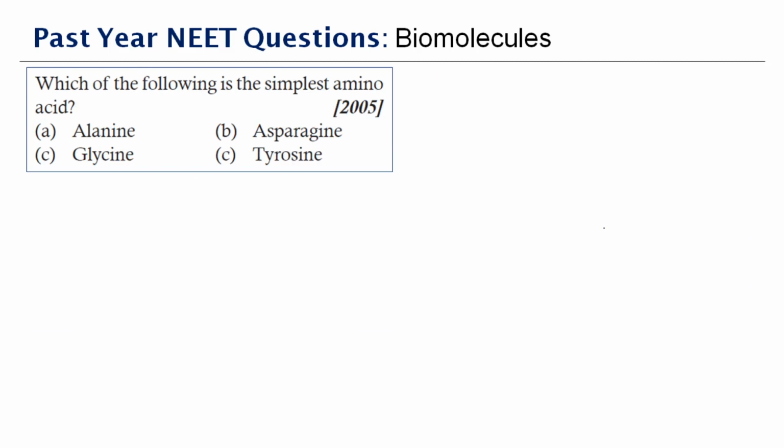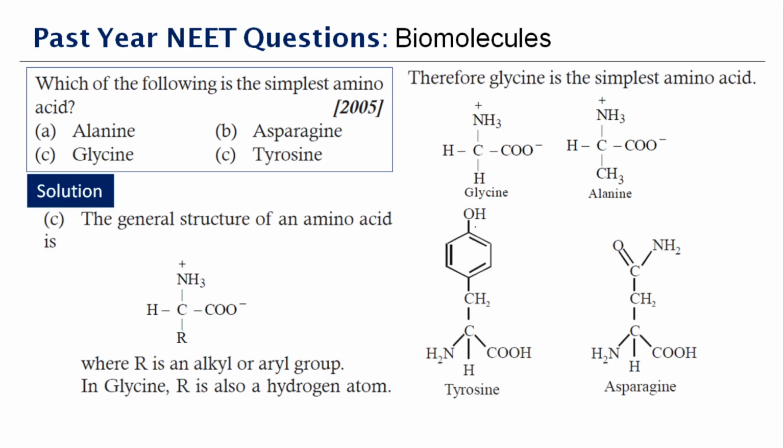Next question, which was asked in the year 2005. Which one of the following is the simplest amino acid? I've given you a structure here. The general structure of an amino acid is this. R represents the alkyl or the aryl group, and in glycine, R is a hydrogen atom.